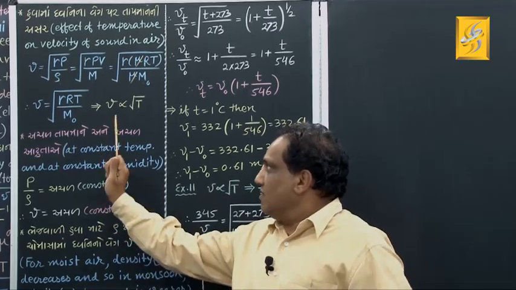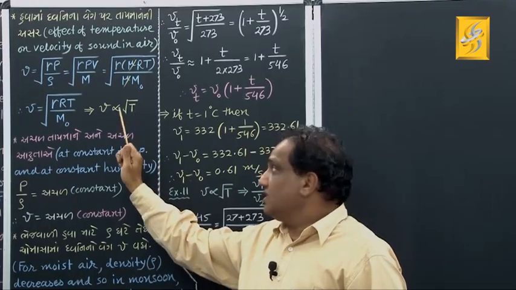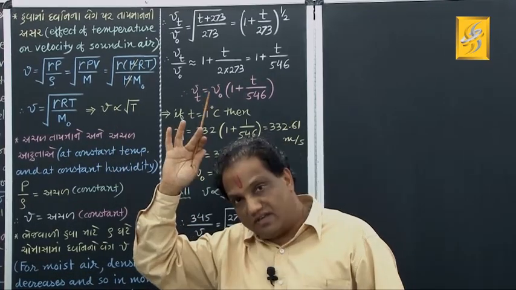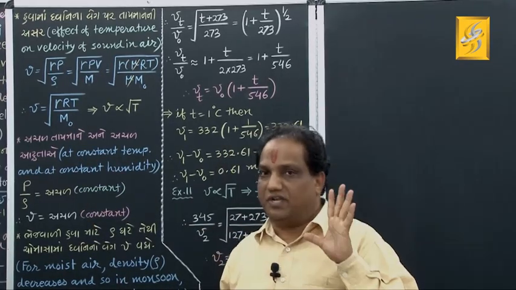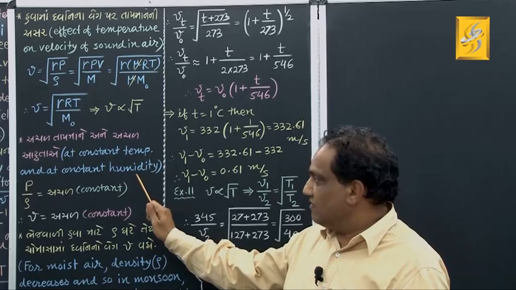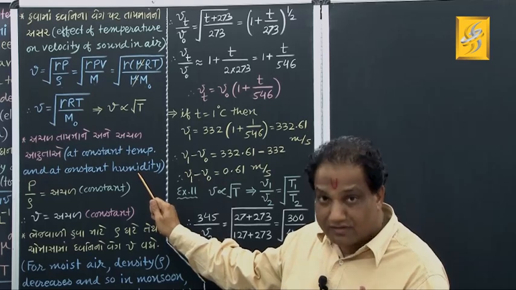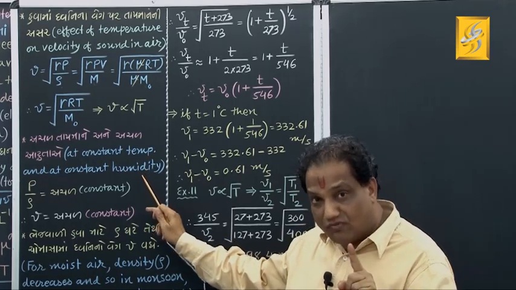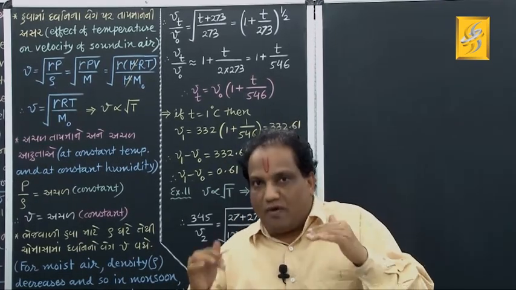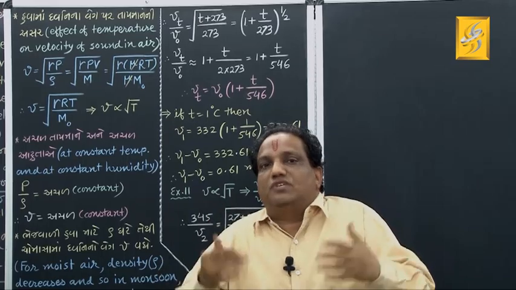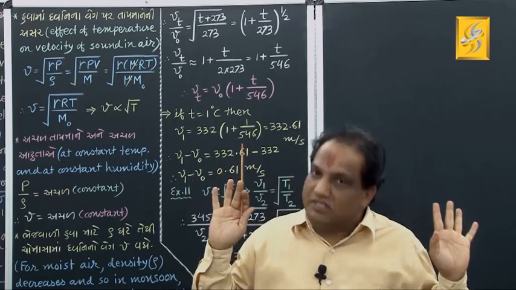And now, what does it mean? That V proportional to under root of T means as this temperature increases, the velocity of sound in air will increase. Now, what is the effect of humidity? Humidity is not humanity, which is nowadays nowhere, correct? Humidity gives you a measure of the amount of moisture in air. If the amount of moisture in air is more, we say humidity is more. If the amount of moisture in air is less, we say humidity is less.